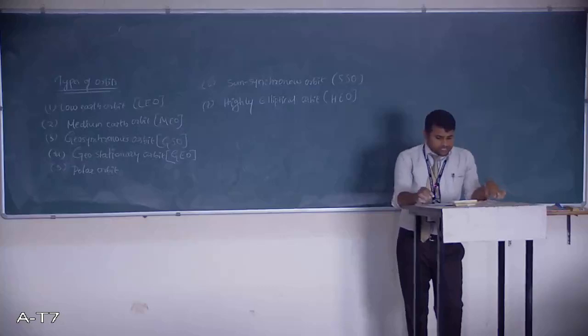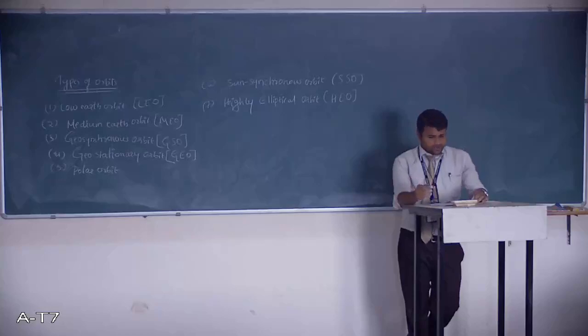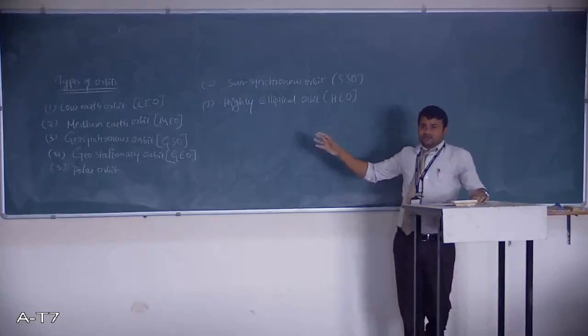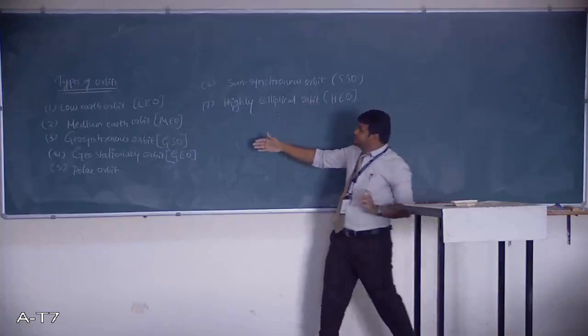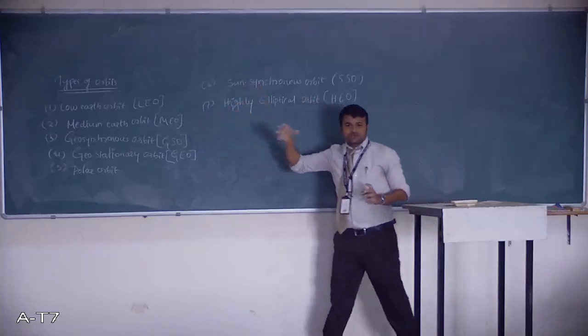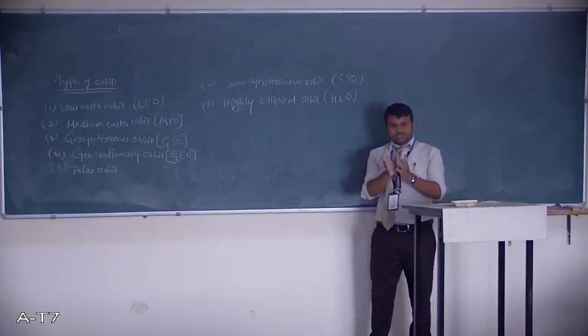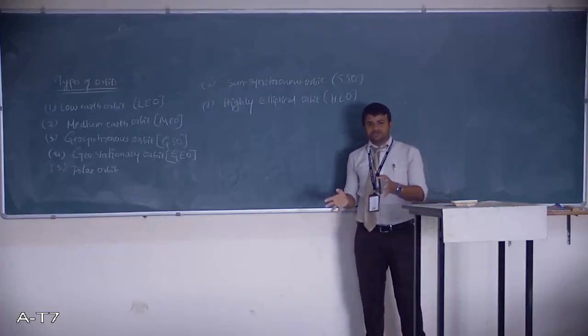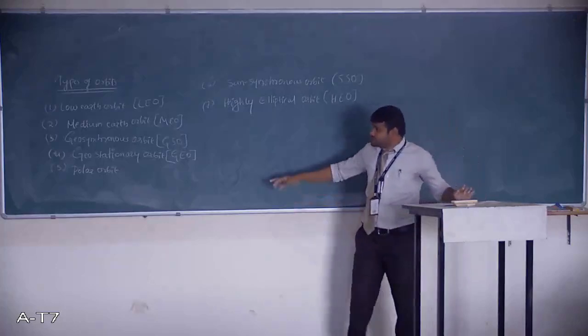Now GSO and GEO are used for telecommunication and Earth observation. As I said, these are also used for telecommunication purposes as well as Earth observation. If you don't use these orbits for looking at one place, what will happen? If you use another orbit instead of GSO or GEO, you will lose control over the place, because the orbital speed is different from the Earth's rotation speed. So to have a proper, consistent look at a particular place, we have to go for GSO and GEO.